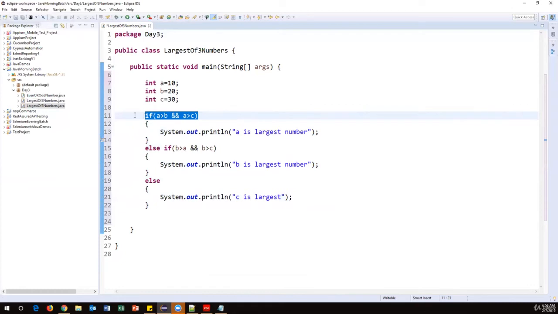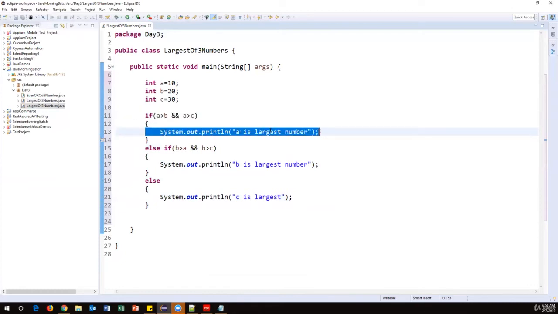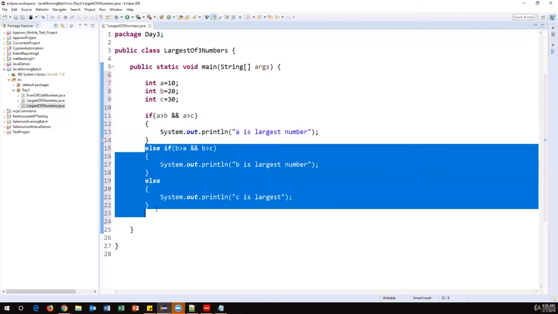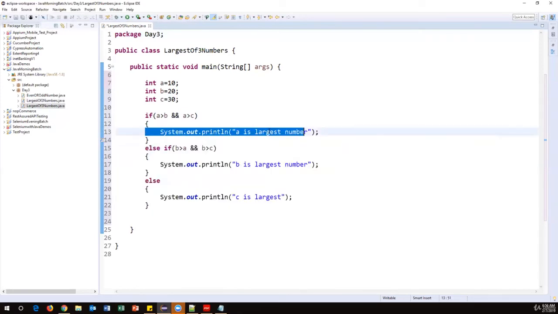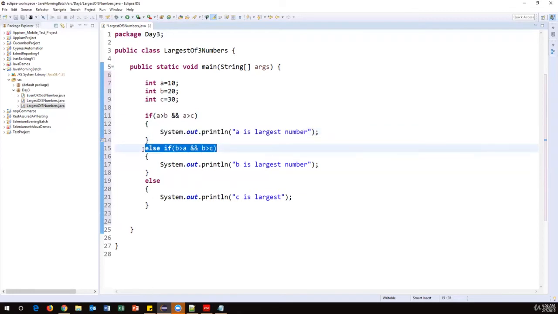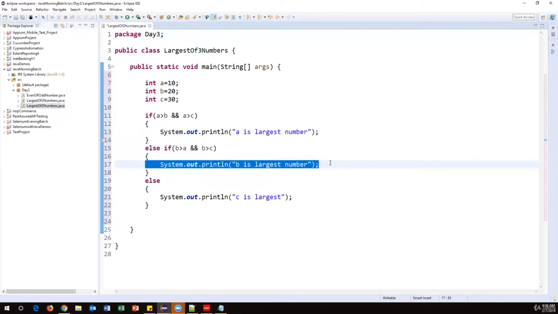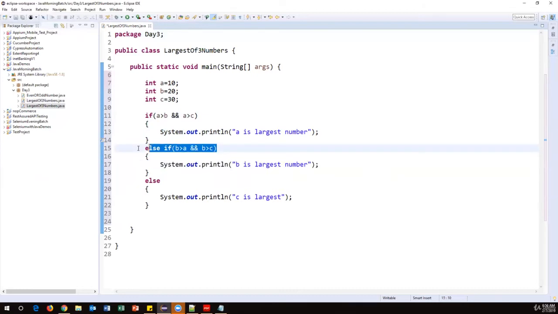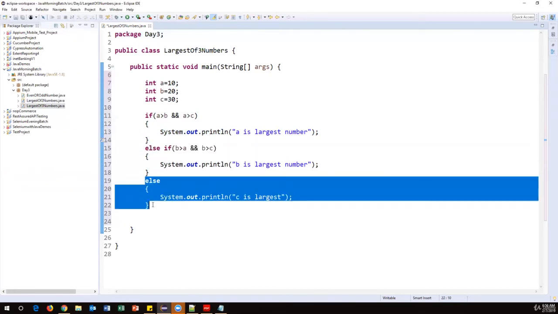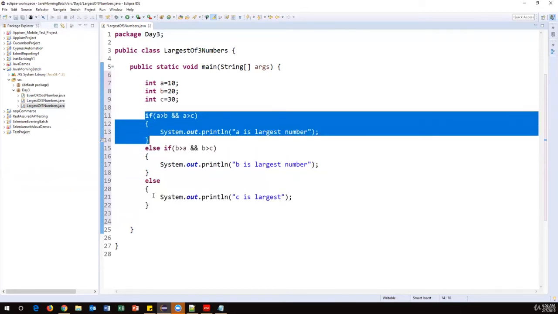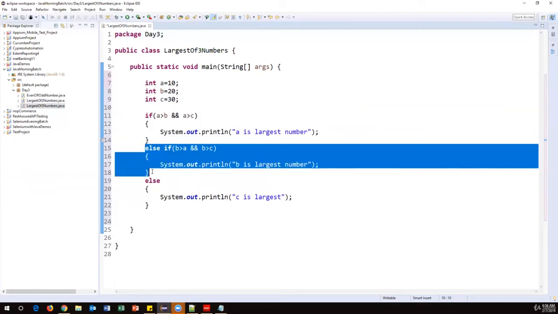Okay, if the first condition is matched, then the first message is printed and it will ignore the rest of the conditions. Okay, here itself it will get stopped. And when it will come to the second condition, if the first condition is not true or it returns false, and then it comes to the second condition. So if the second condition is true, then it will print B is the largest number. Even if the second condition is not true, then finally comes to the else block. So first condition checks whether A is greater or not. If it is not, then second condition will check B is greater than or not. If not, then obviously C is a greater.